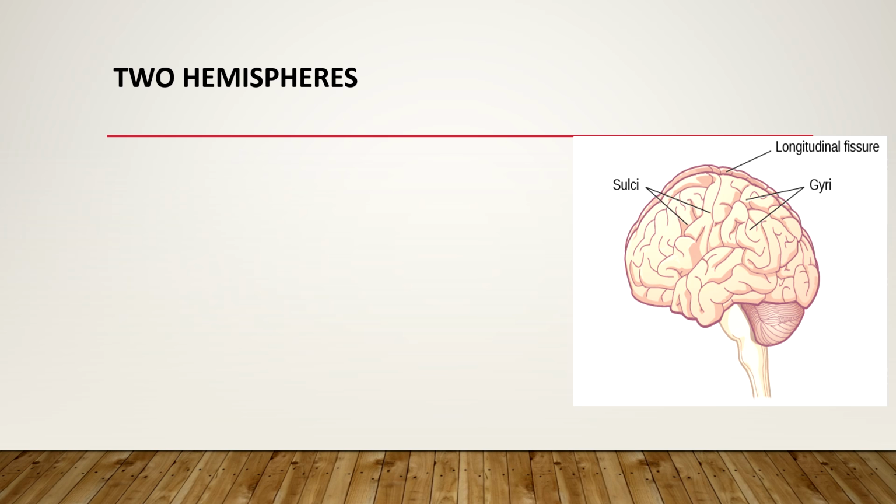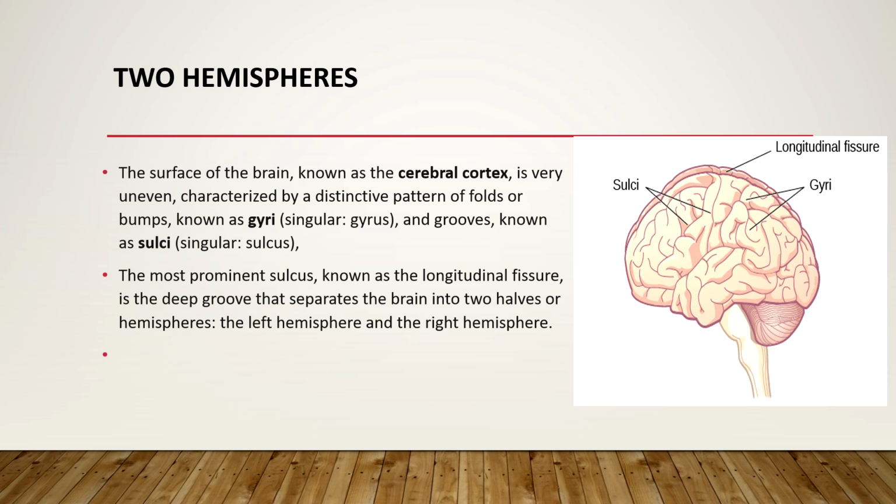The brain is divided into two hemispheres, the right and the left hemisphere, and they are divided by a deep groove, the longitudinal fissure. There are also some grooves you can see inside the brain, some bumps and depressions. The bumps are known as gyri, and the grooves are called sulci. The main groove that divides the brain into right and left is the longitudinal fissure.